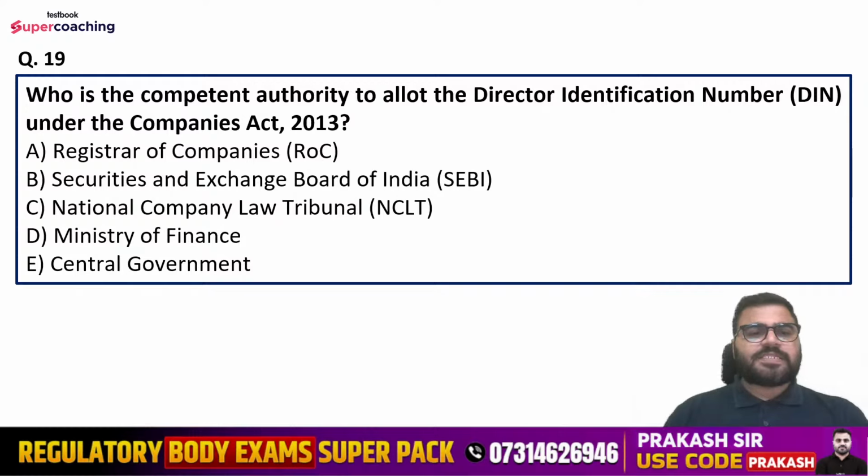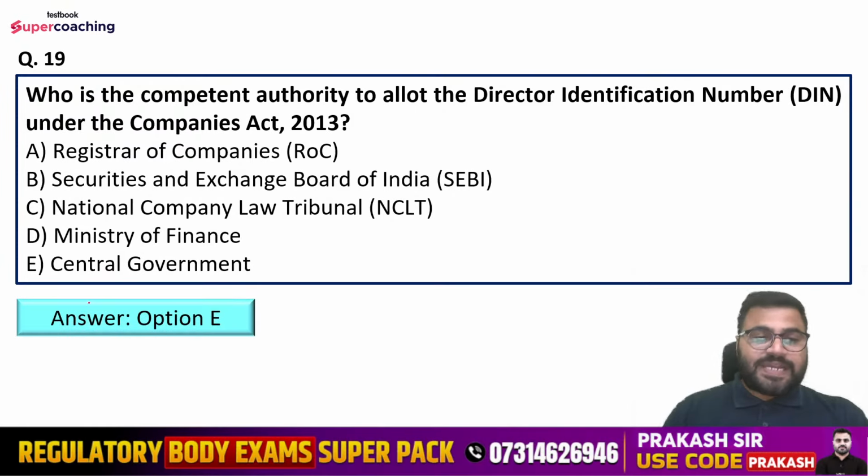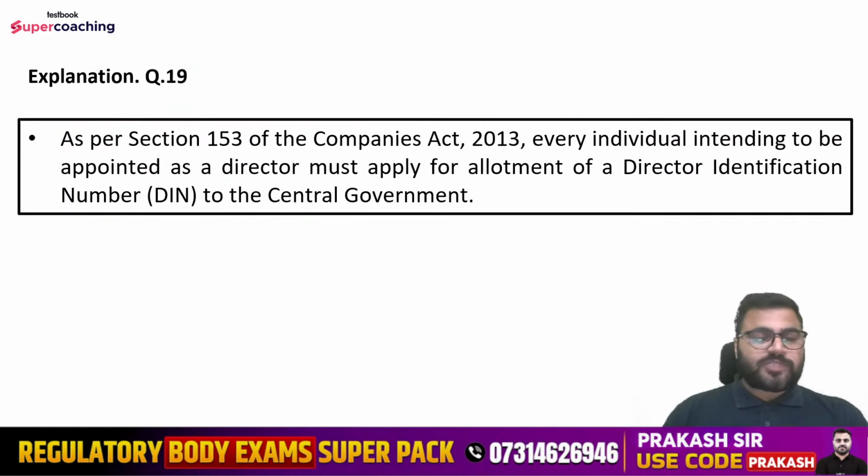Registrar of Companies, Securities and Exchange Board of India, National Company Law Tribunal, then Ministry of Finance and the Central Government. So the right answer is option number E. That is, Central Government is the competent authority to allot the director identification number under the Companies Act 2013. As per section 153 of the Companies Act 2013, every individual intending to be appointed as a director must apply for allotment of a director identification number to the Central Government.